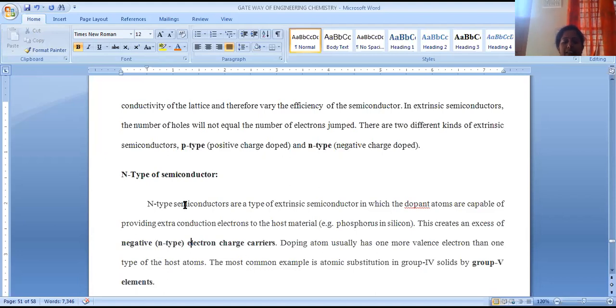In the case of an N type semiconductor, the impurity added should be a group 5 element: phosphorus, arsenic, antimony, bismuth. When such elements are added to the semiconductor, what happens? These are electron rich substances. That's the reason why electrons are added to these semiconducting materials so that passage of electrons is possible. Negative electron charge carriers are generated. That's the reason why this method is called N-type semiconduction.